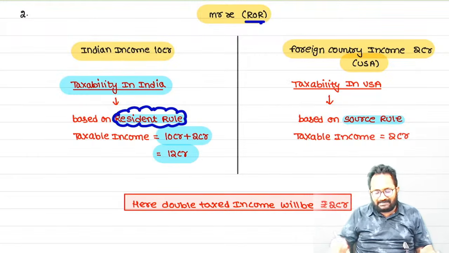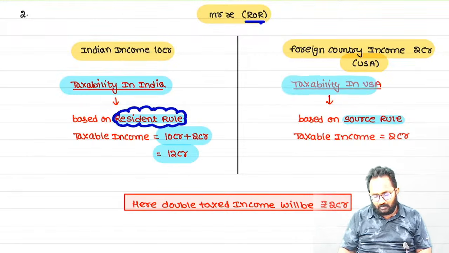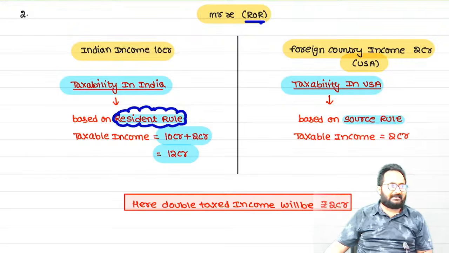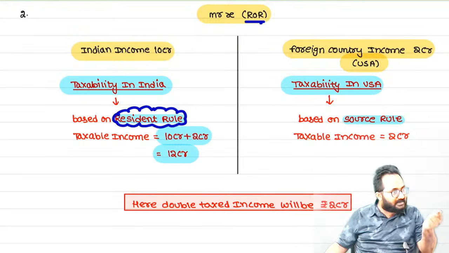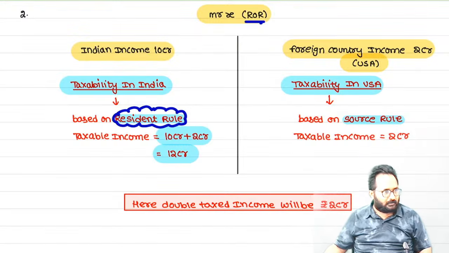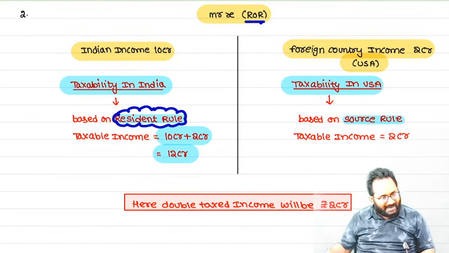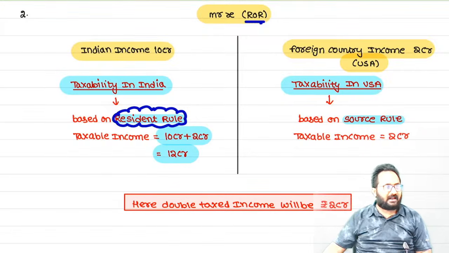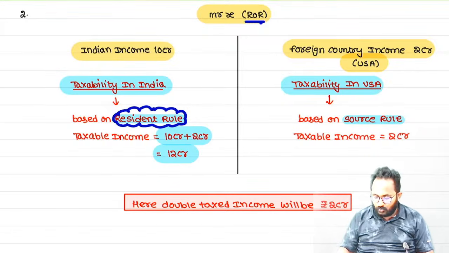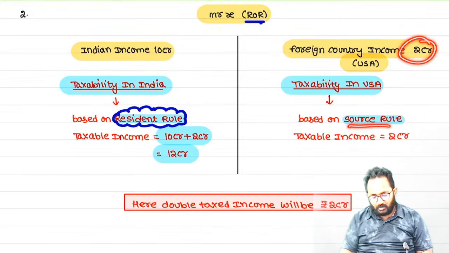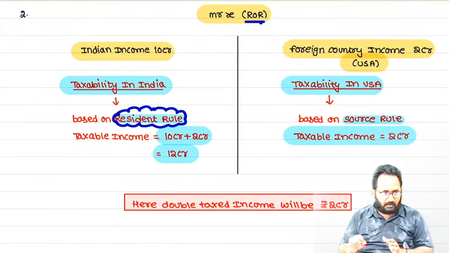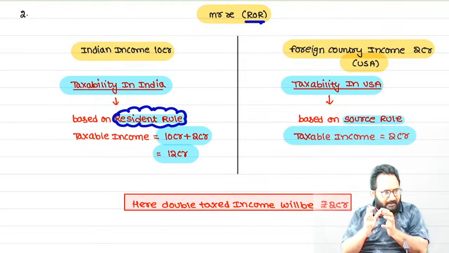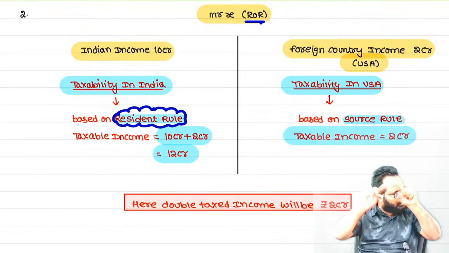Then what about the other country? The taxability in USA, they will collect the tax based on which rule? Source rule. Source rule means that in that country you earn that income. So they will also collect the tax on how much? 2 crore, because you earned 2 crore in their country. So that amount is taxed in their country.